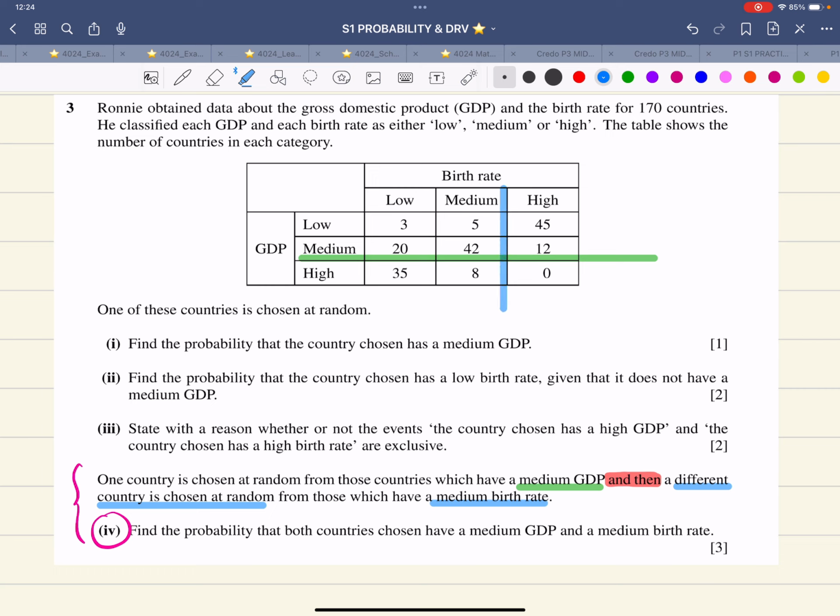Okay. So now, first of all, medium GDP is how much? 20, 42, 12, 62, 64, 74. So this is 74. That is medium GDP. And in blue color, 42 plus 8, 50 and 155. That is medium birth rate.